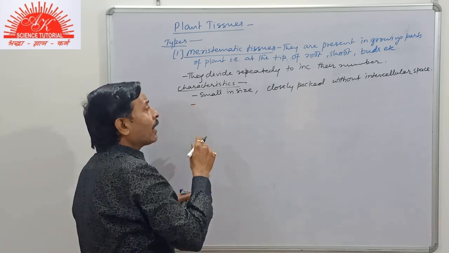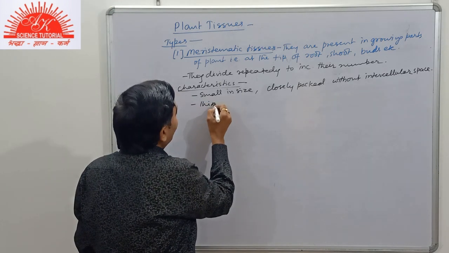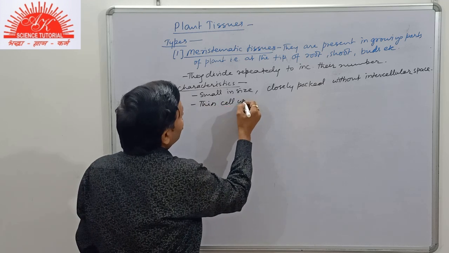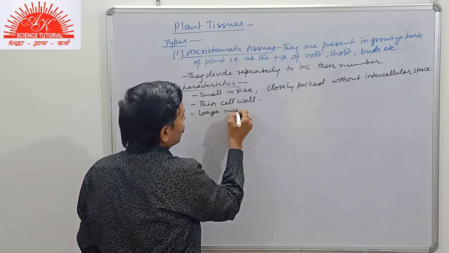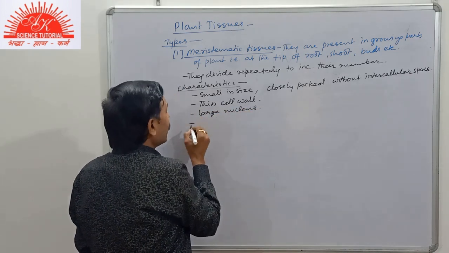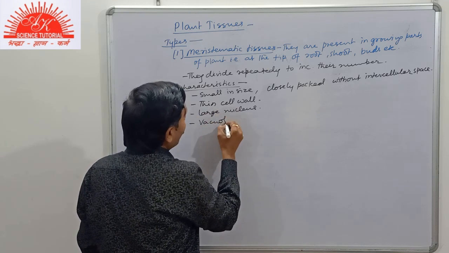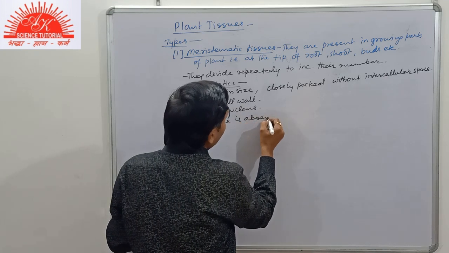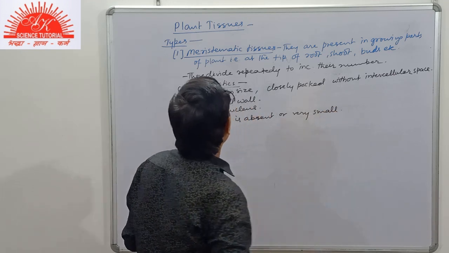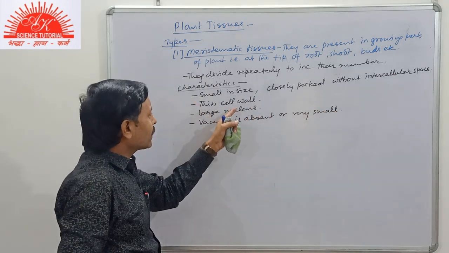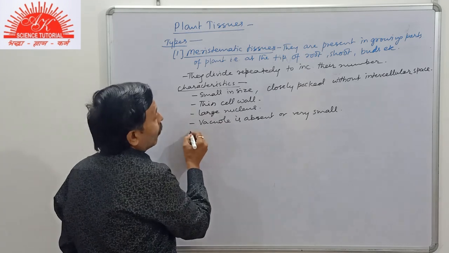Now since these are newly formed cells, they have a thin cell wall, a large nucleus, and the vacuole is absent or very small.